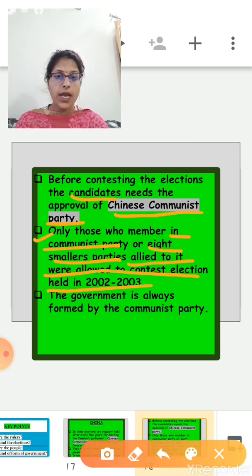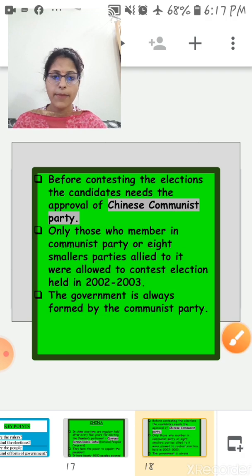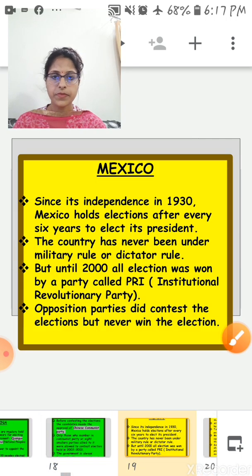If anyone wanted to stand in election, first he or she needed the approval of the Chinese Communist Party. So that's why at that time in China, the government was always formed by the Communist Party. The reason is that all the members are from the Communist Party.